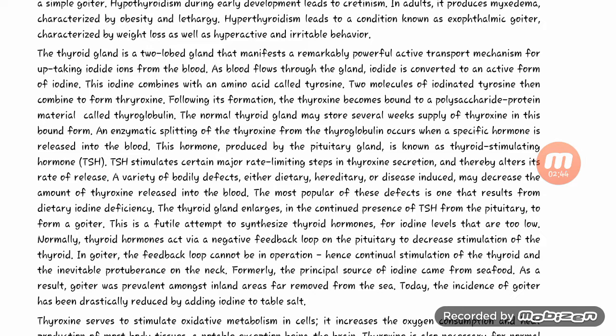A variety of body defects, either dietary, hereditary, or disease induced, may decrease the rate or the amount of thyroxine released into the blood. The most common of these defects results from dietary iodine deficiency. The thyroid gland enlarges in the continuous presence of TSH from the pituitary to form a goiter.